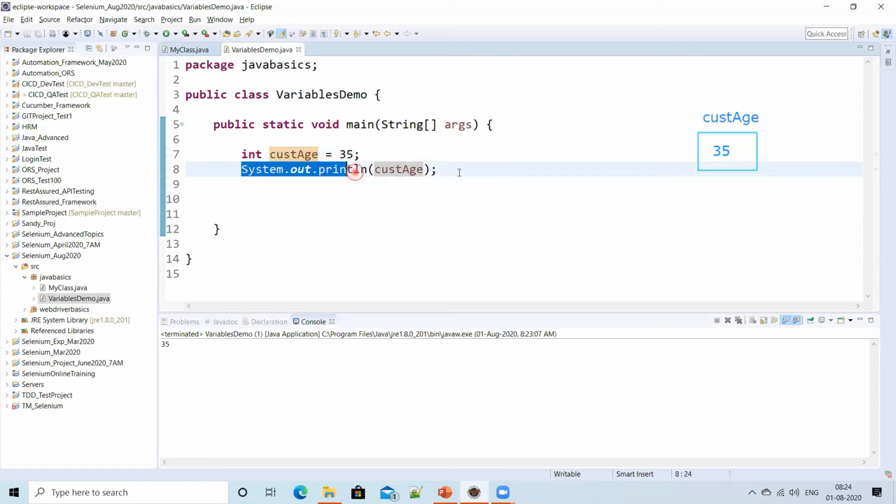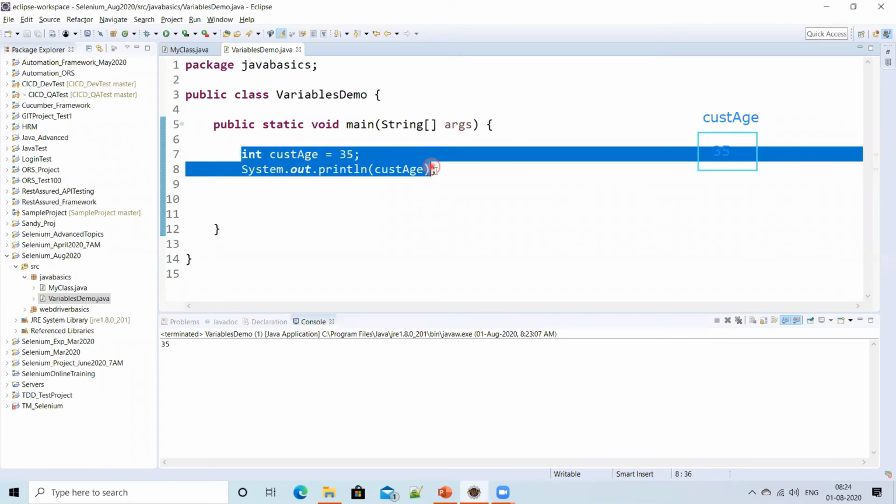Next, when this statement is executed, with this name it will go to memory. JVM will take care of all these things. In the memory it will search for this particular variable. Yes, it has identified it. Then it is going to take this value, and that value will be displayed because you are using System.out.println. Whatever value is available here, that value will be displayed here. Understood? That is how this statement will run.